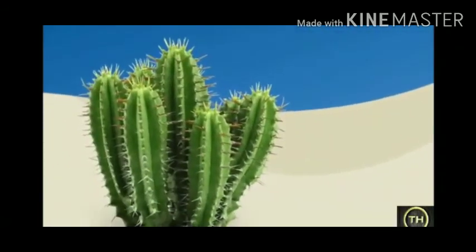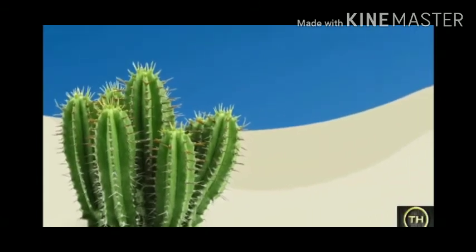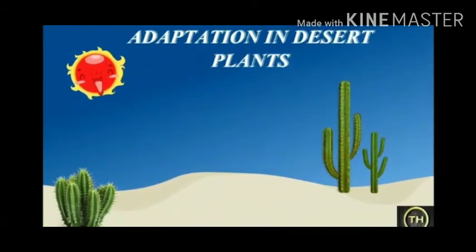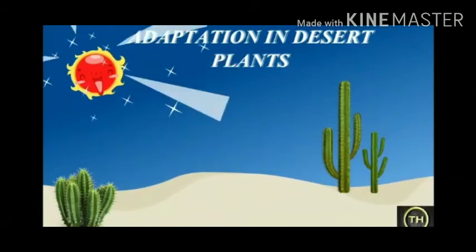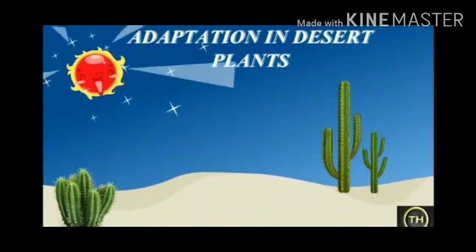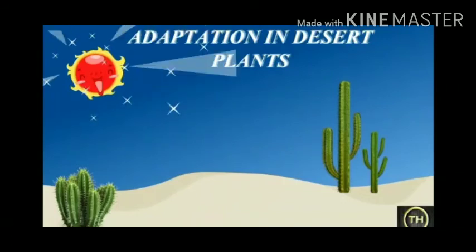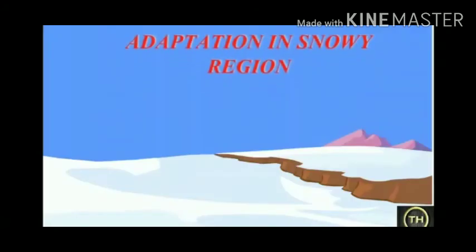The stems are green as they perform photosynthesis in the absence of leaves. Photosynthesis you have studied in 6th standard. Photosynthesis is a process in which the green plants turn carbon dioxide and water into food by making use of sunlight. So, understood? Cactus have leaves modified into thorns.